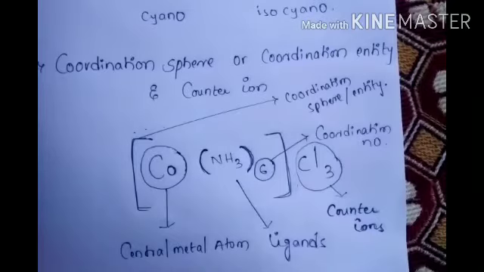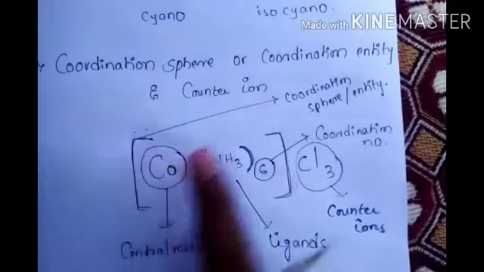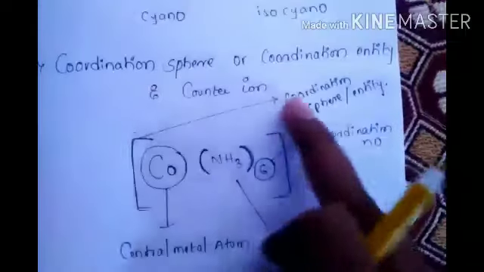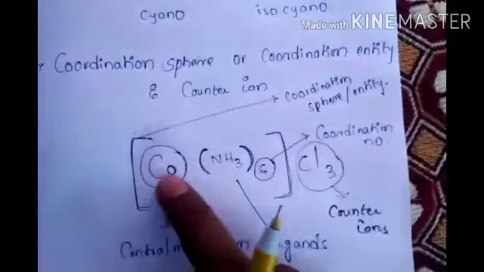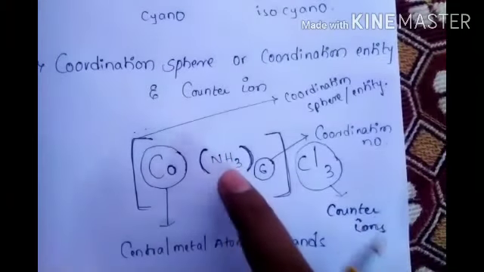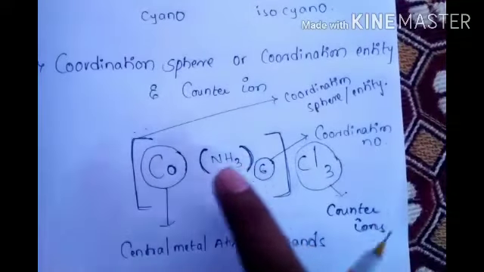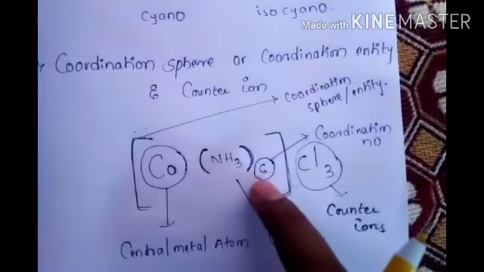Counter ion is very important. Without this we can't do anything. Okay, see, whatever is inside the square bracket is the coordination sphere or coordination entity, and cobalt is the central metal atom. Whatever is attached to the central metal atom is called ligand, and the number at the ligand's lower side is called coordination number.